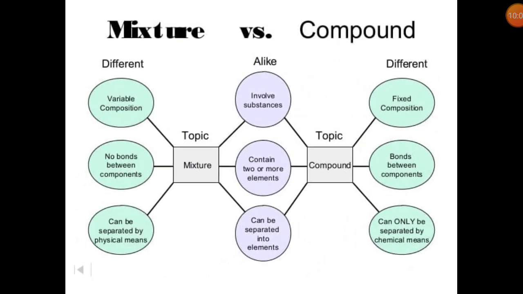One more difference is that a mixture shows the properties of its components, but a compound, as it is a pure substance, has its own properties and will never show the properties of its elements or components. So this is all about the classification of matter, and it is called chemical classification.